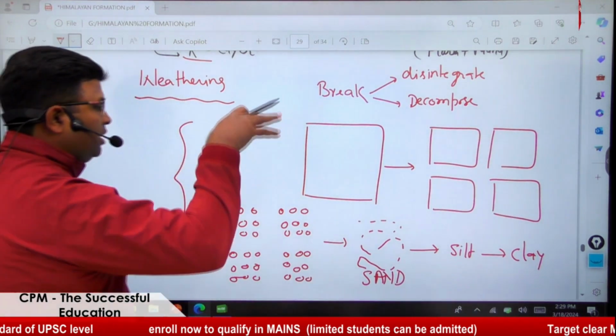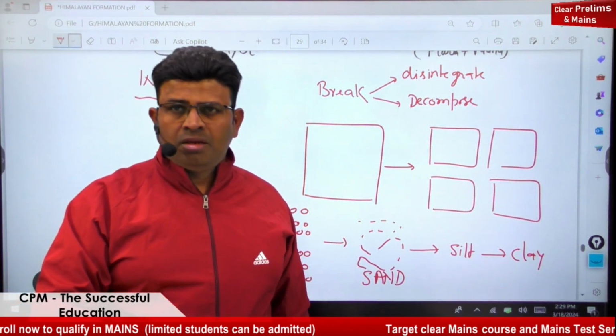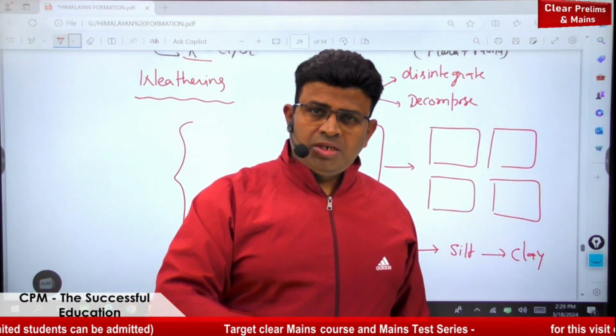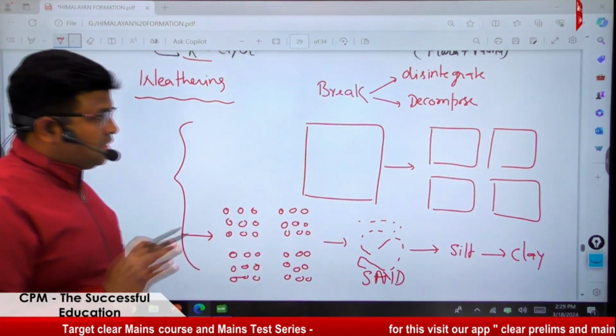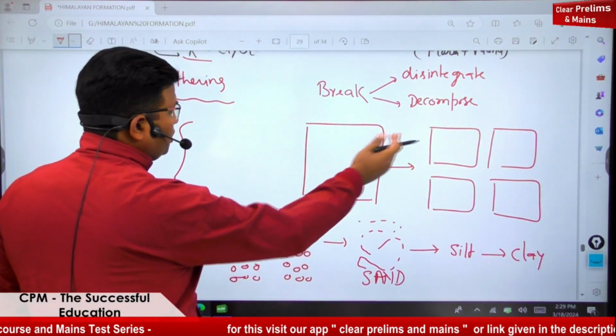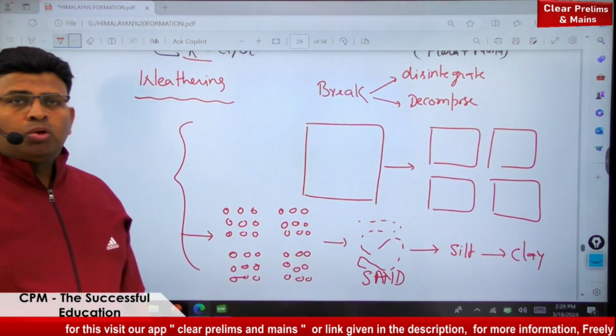will break in its own origin. It will not go anywhere. After breaking, the rock will remain in its origin, that means in situ. It will not go anywhere. So this is weathering. Weathering means disintegration and decomposition of rock into particles of rock. Understood? But who is doing this?